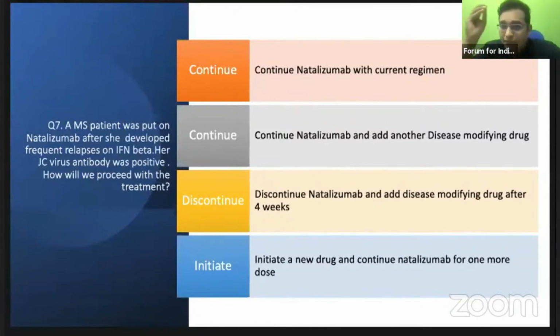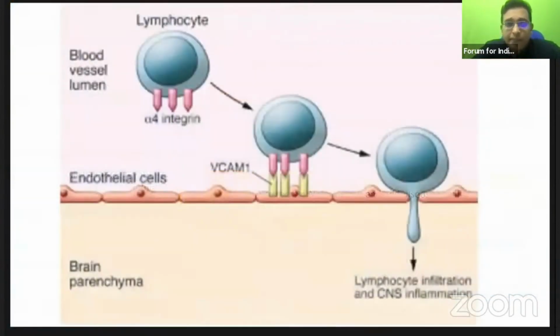Stop natalizumab if it's strongly positive and start another disease modifying agent which doesn't cause PML. So natalizumab, how does it act? As I had told you initially, once the lymphocyte reaches the blood-brain barrier, alpha-4 beta-1 integrin needs to be there, which binds this lymphocyte to the blood-brain barrier and takes it back to the CNS and causes inflammation.